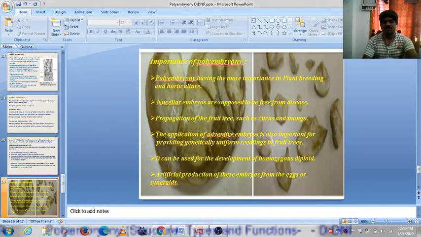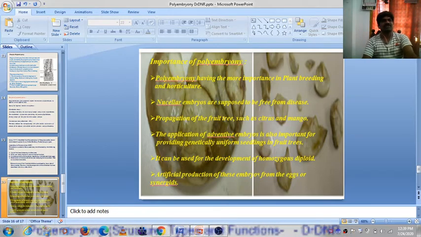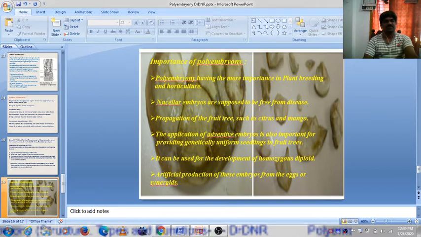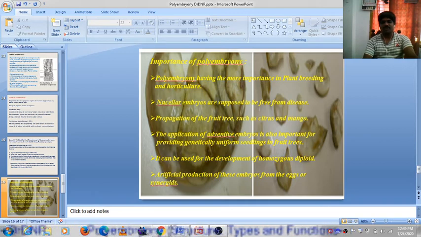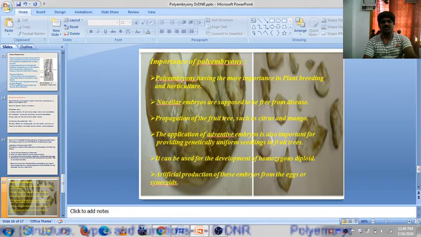And propagation of fruit trees such as citrus and mango with polyembryony is very much useful. Usually polyembryony occurs in the vegetatively propagated species. Okay. And the application of adventive embryos is also important for providing genetically uniform seedlings in fruit trees.